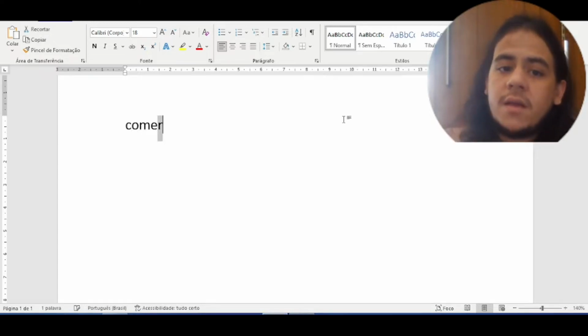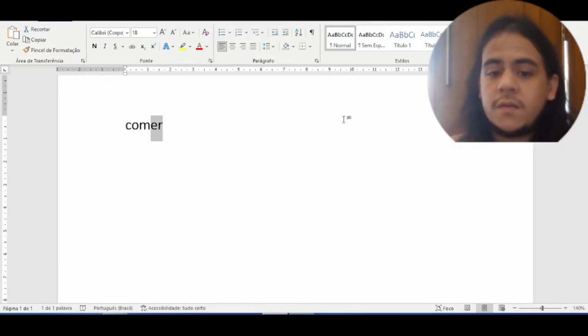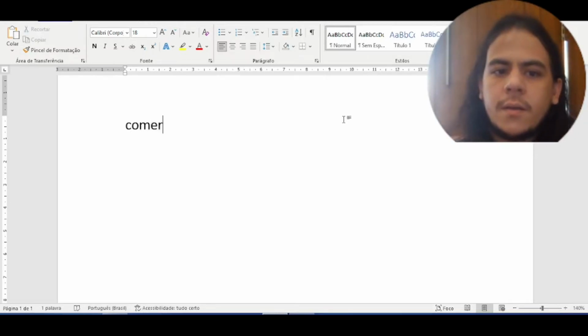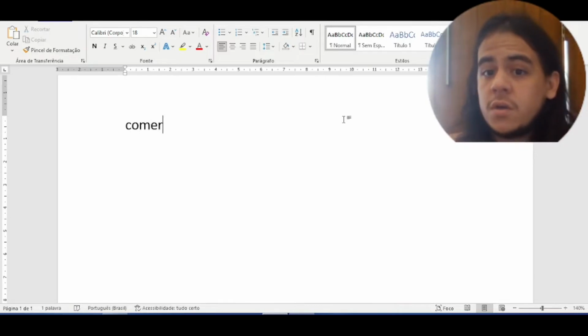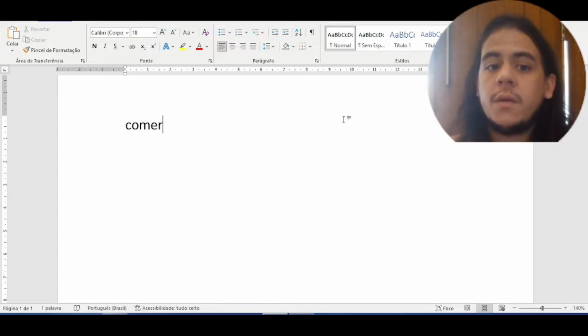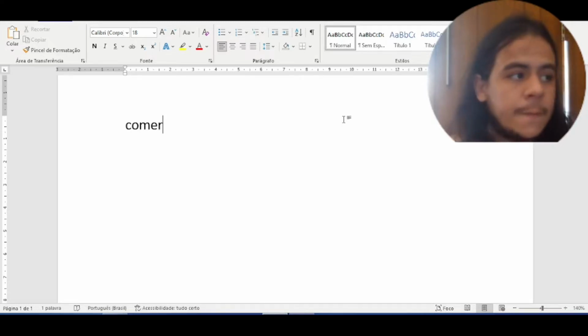It's a verb that ends in er, so it belongs to the second group of conjugation, and it's a regular verb. The conjugation of this verb comer is kind of a model, a standard that we follow to conjugate any regular verb from the second group.